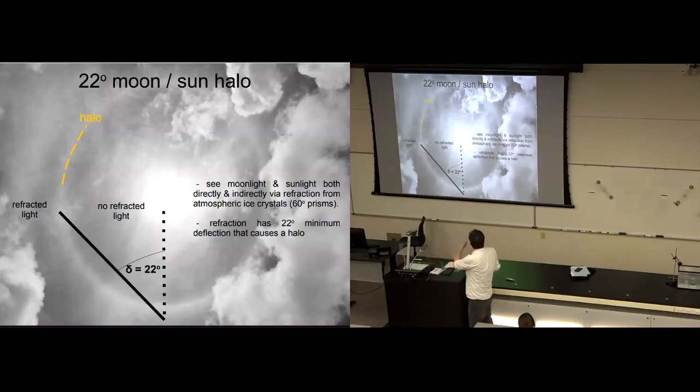The halo arises by the sunlight or the moonlight not going straight into your eye, but rather it goes into the atmosphere and gets refracted or bent off ice crystals, little ice prisms that are in the atmosphere. So way up in the atmosphere, there's always little ice crystals somewhere, and they refract. Light travels into them and out of them, which is refraction. They refract the sunlight or the moonlight, and this 22-degree halo, located at 22 degrees away from the center of the sun or the center of the moon, is due to that refraction.